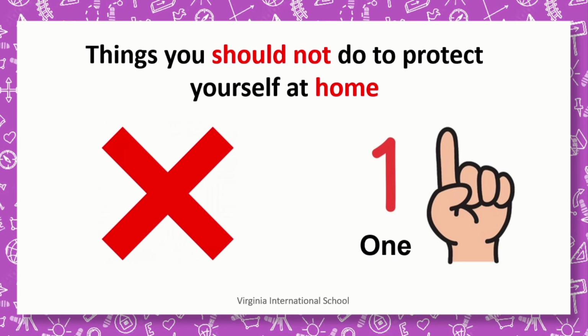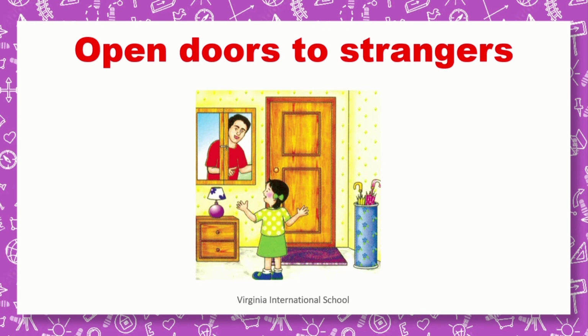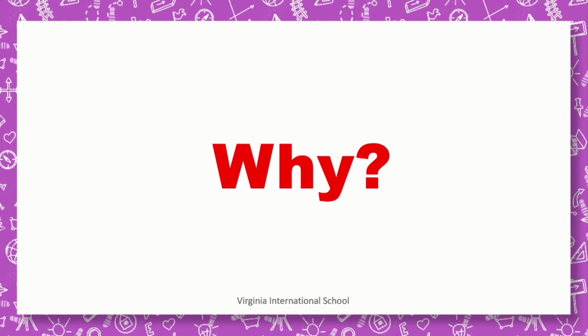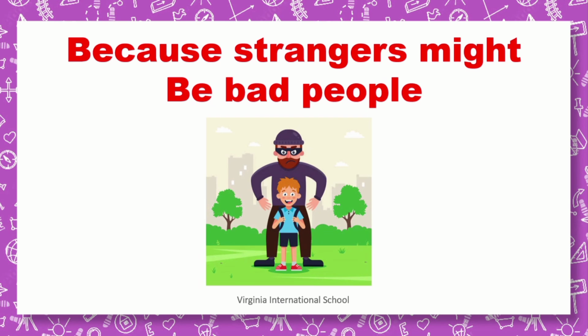Things that you should not do to protect yourself at home. Number 1, you should not open the door to strangers. You should not open the door to people who you don't know. Strangers are people that you don't know. So, why don't you do this? Because strangers might be bad people. You don't know that. So don't open the door to strangers and let your parents open the door instead.